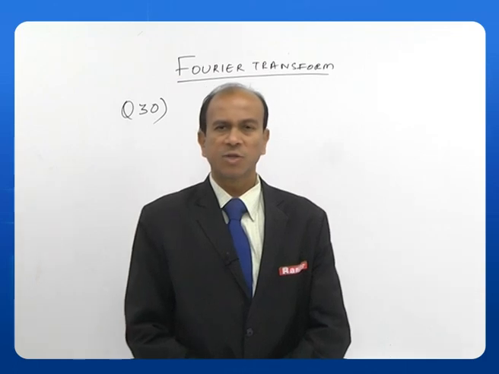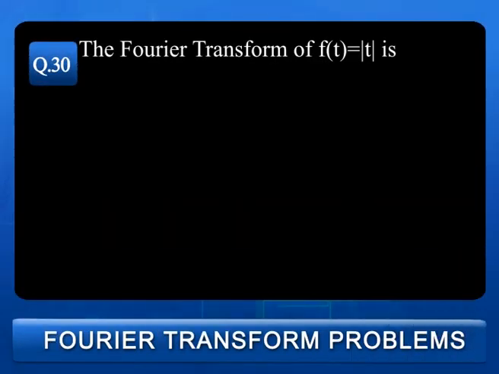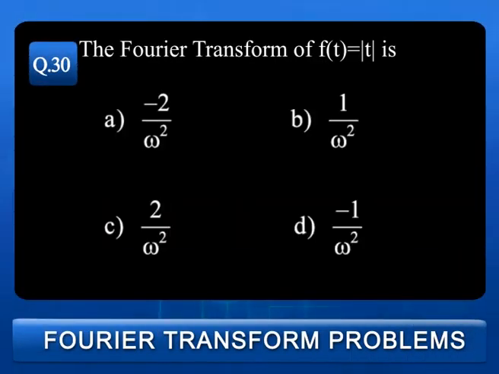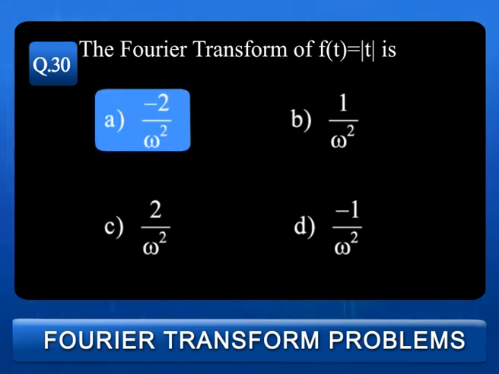Let us look at the next question. The Fourier transform of f of t is equal to mod t is A. minus 2 by omega square, B. 1 by omega square, C. 2 by omega square, D. minus 1 by omega square. The answer is minus 2 by omega square.